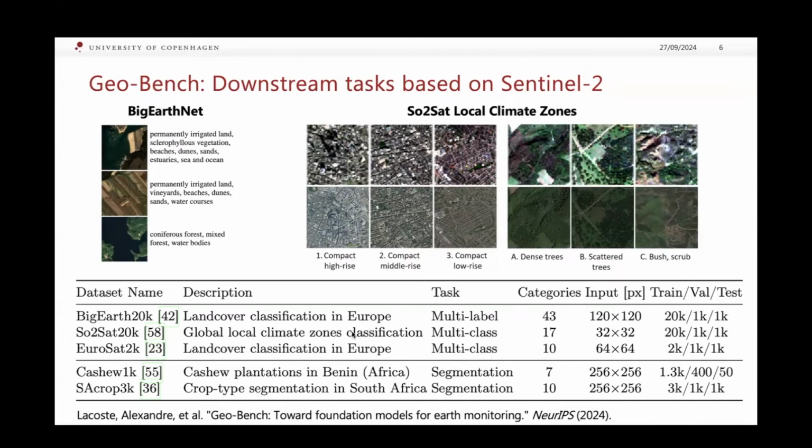We evaluate all our models on the GeoBench downstream tasks based on Sentinel-2. GeoBench provides harmonized subsets of the original datasets with comparable training set sizes and balanced class distributions.